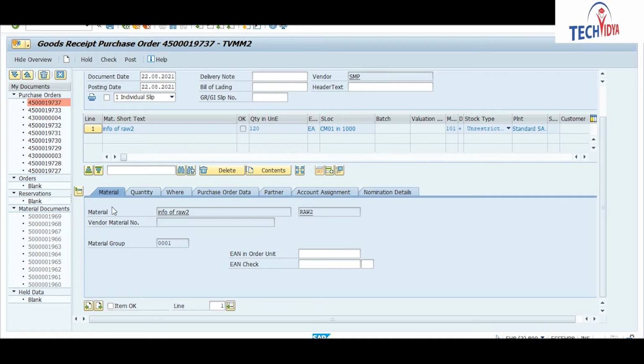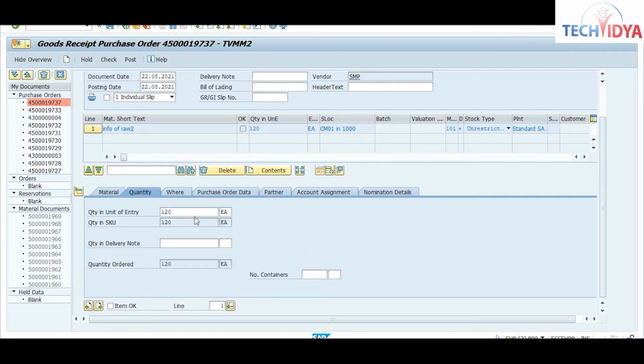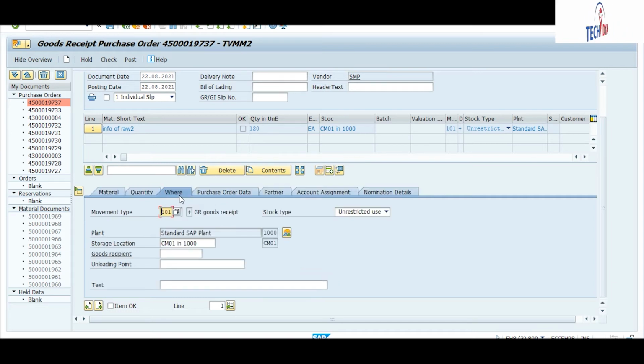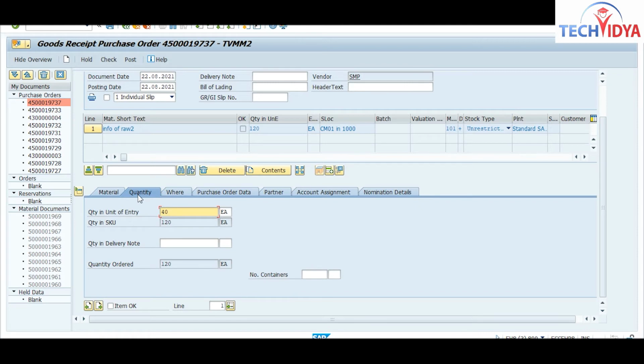As you can see, material and quantity are shown: the ordered quantity is 120, and it shows 120 quantity at the receiving end. You can change that. Suppose out of 120 you want to enter 40 quantity with respect to unrestricted use.